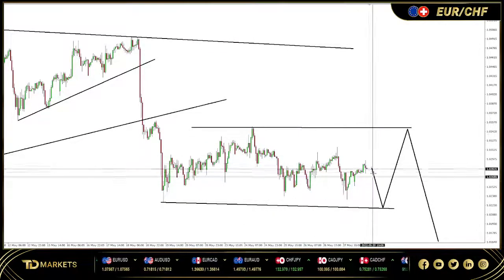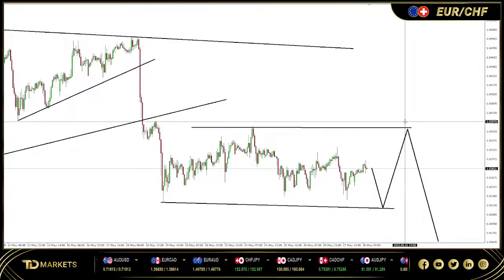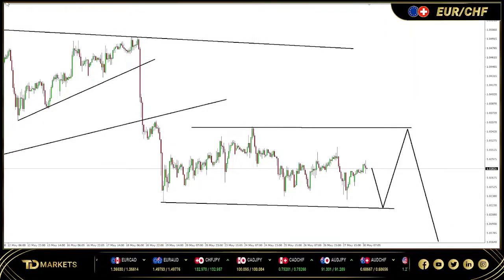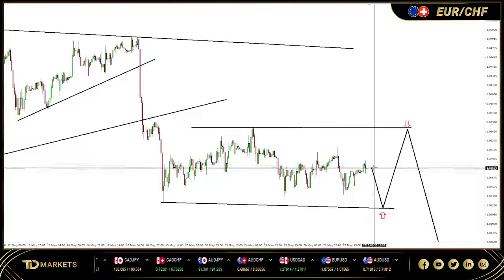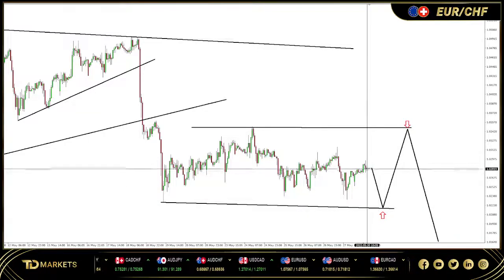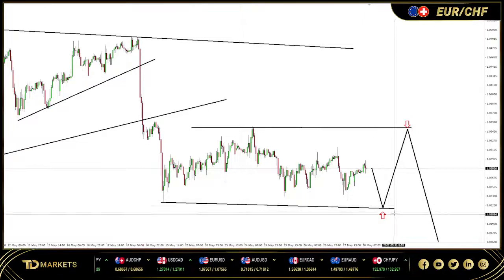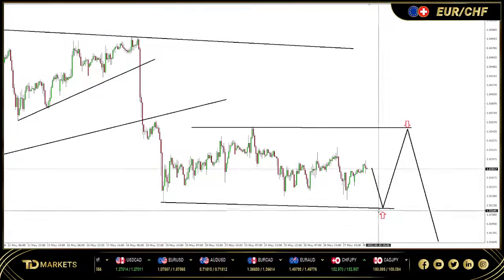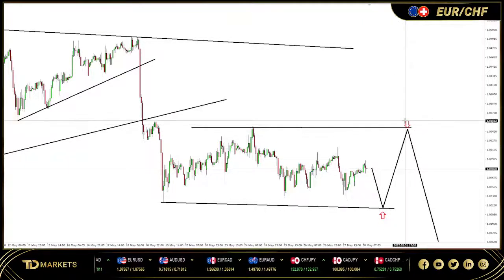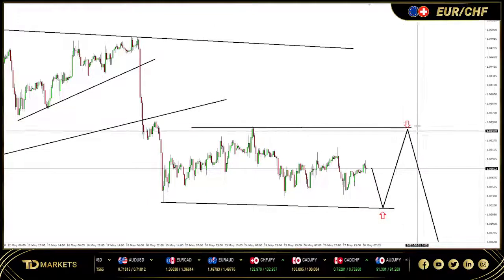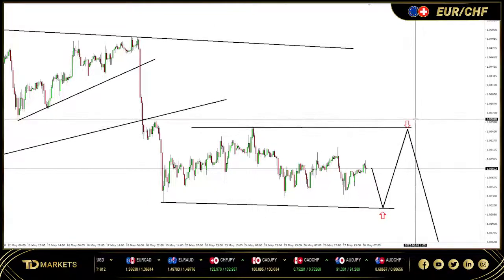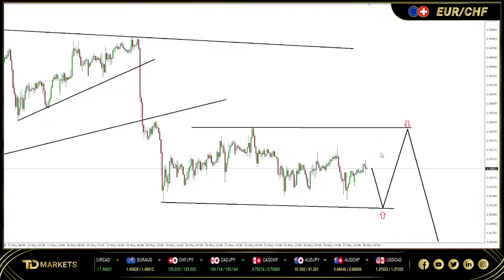It's still developing, so it can give us one more push down, one more push up, and then a drop. Your opportunities would be on this low and this high, right? Not this move to the downside. If the market comes back down and breaks that low, there could be an opportunity somewhere around here, and then if it goes to the top, there could be an opportunity around the top. All right, so this is the first scenario.